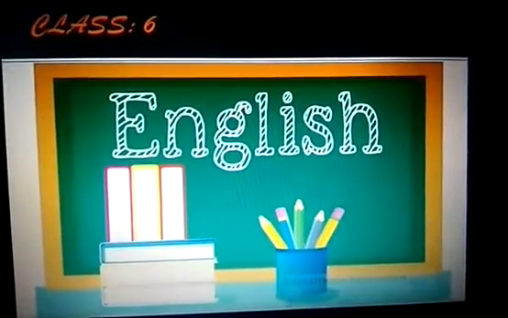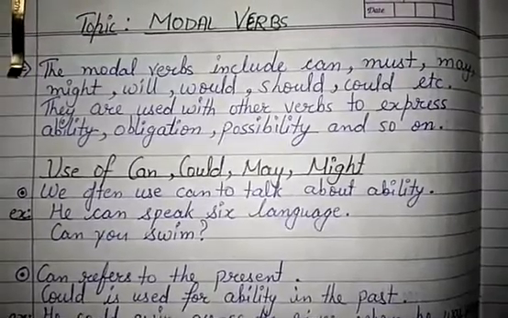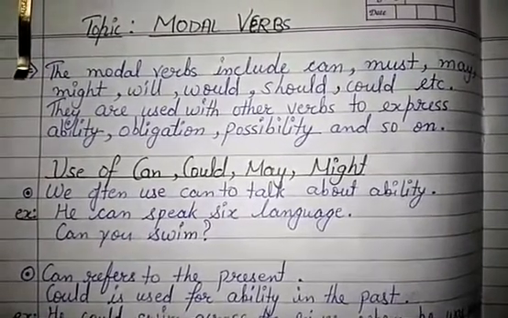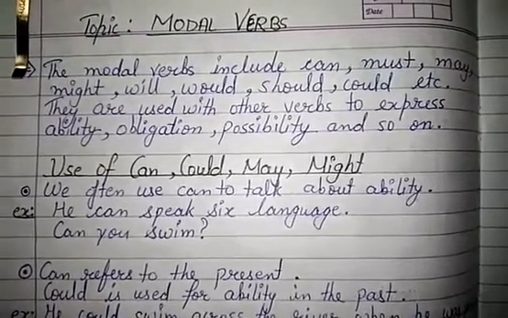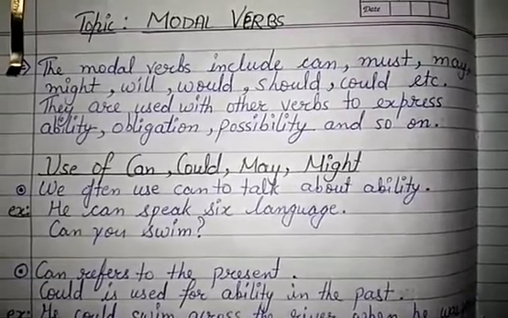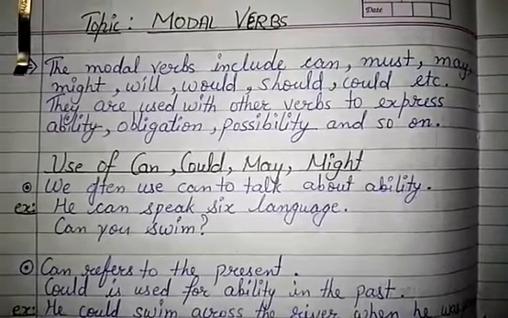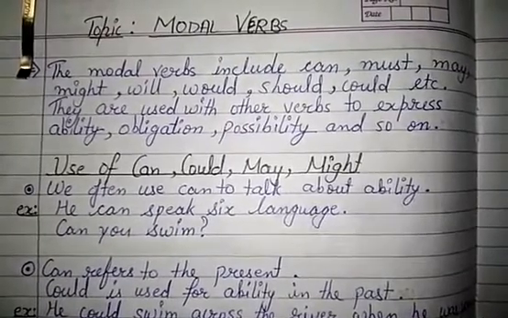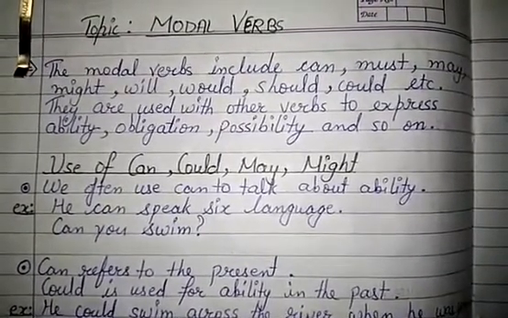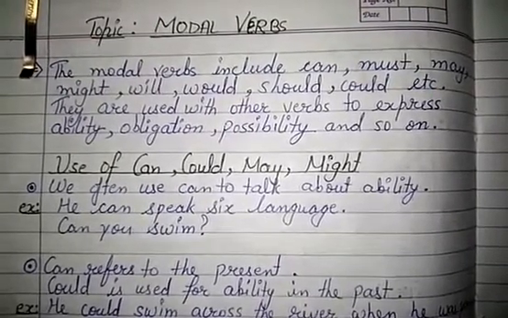So, today our topic is modal verbs. First of all, let's see what modal verbs are. The modal verbs include can, must, may, might, will, would, should, could, etc. They are used with other verbs to express ability, obligation, possibility, and so on. There are different types of modal verbs. Let's see the uses of can, could, may, and might.